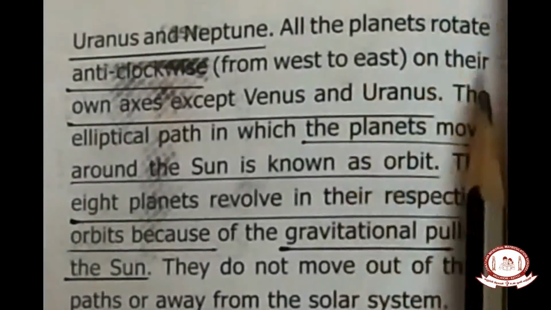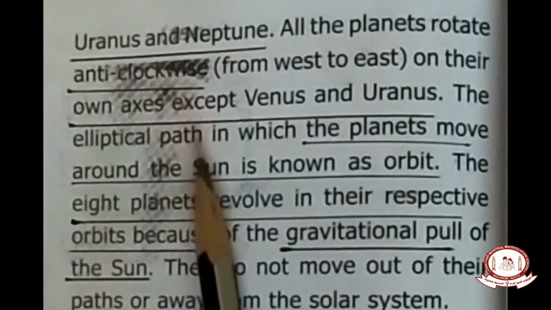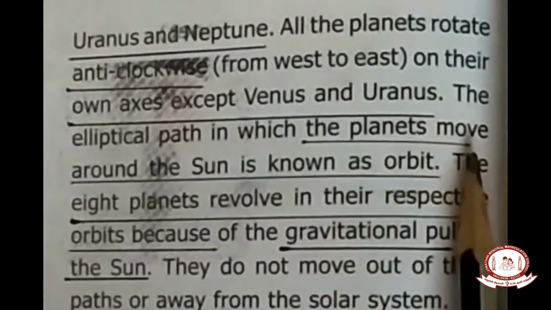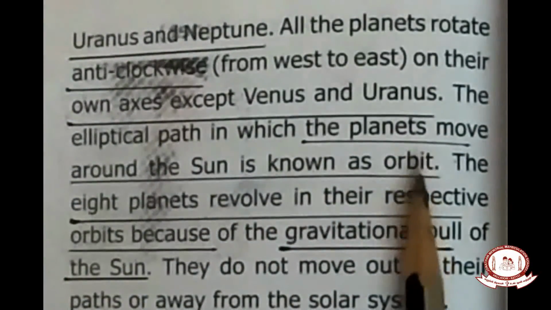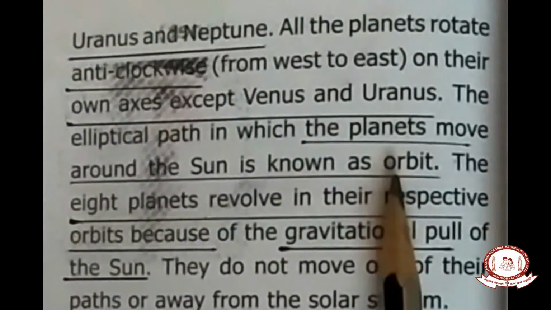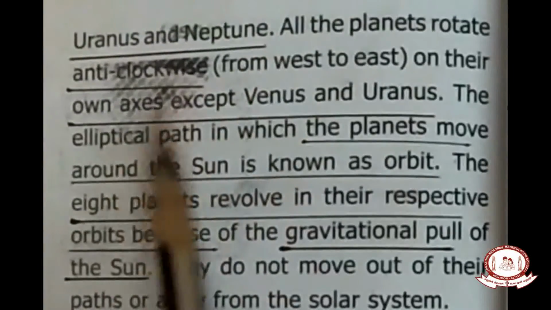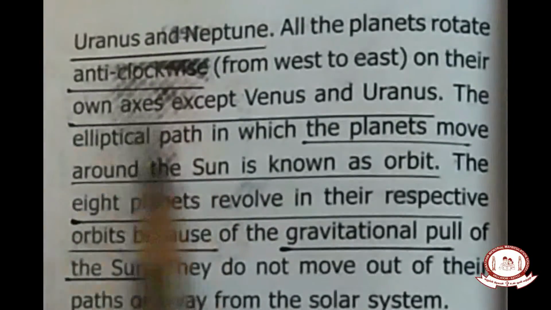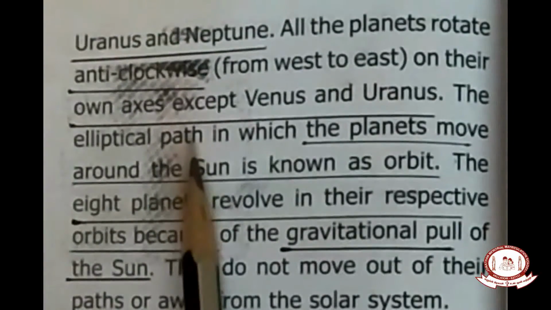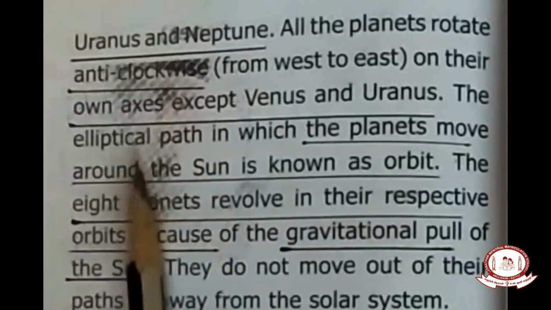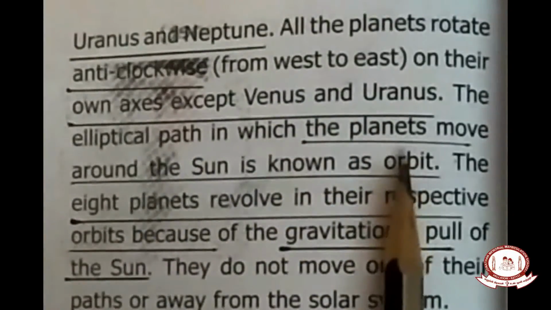The elliptical path in which the planets move around the Sun is known as an orbit. Children, you are studying a new word, orbit. What is an orbit? An elliptical path. What is the meaning of elliptical path, children? Planets revolve around the Sun in a path. That is said to be an orbit.